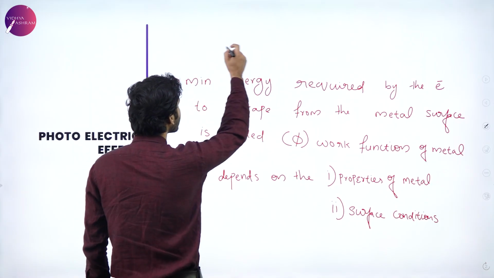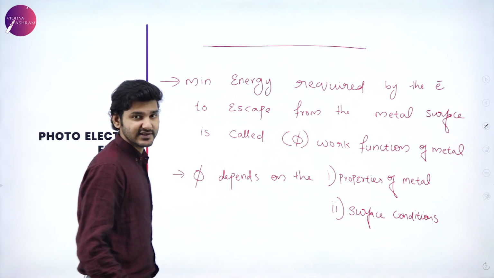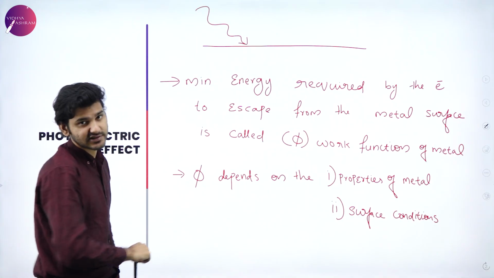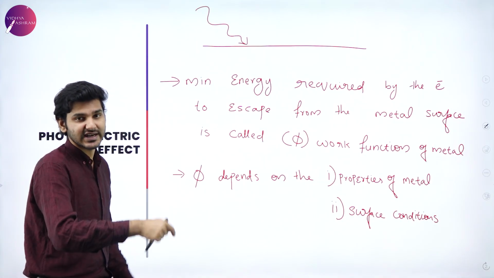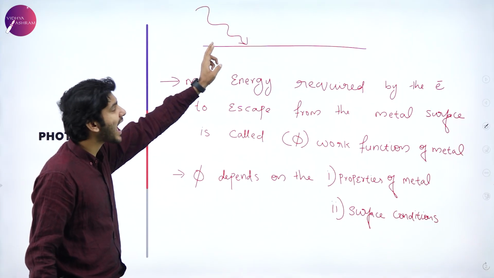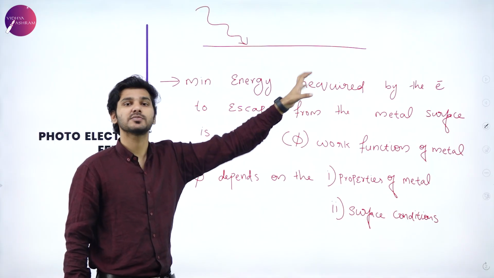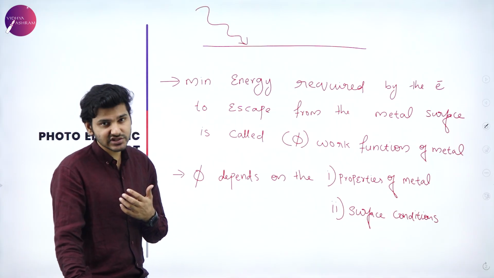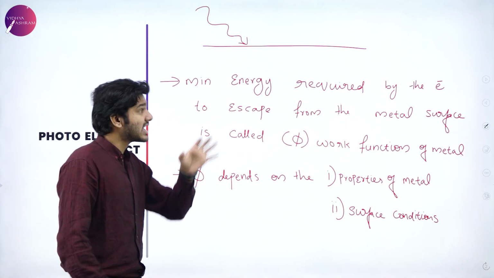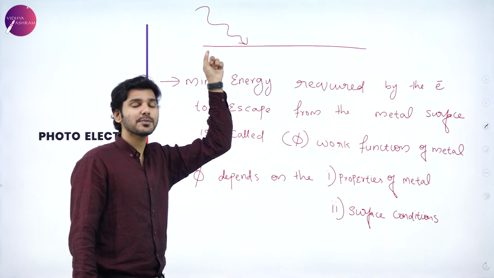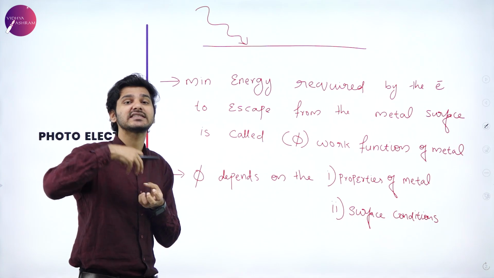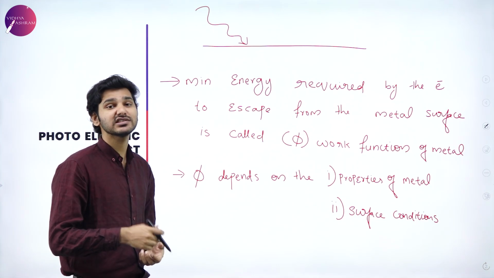That is, if this is a metal surface, when light of suitable frequency incidents this metal surface, an electron has to be ejected. It has to be plucked out, right? So this particular frequency of light has to do a certain amount of work on this metal. It has to impart energy to that metal surface so that the electron can be ejected. So again, the minimum energy required by that radiation in order to pluck out that electron, or help the electron escape from that surface, is known as work function.